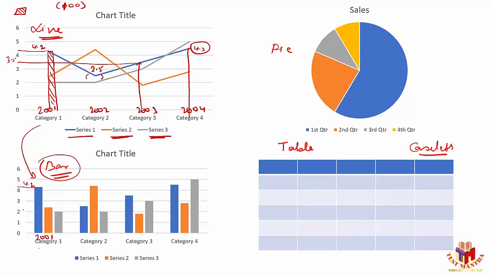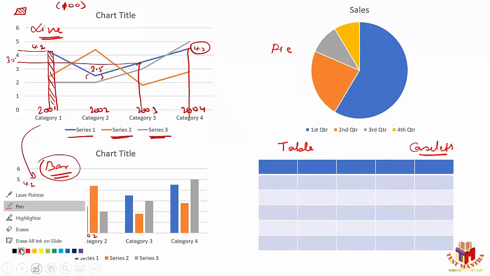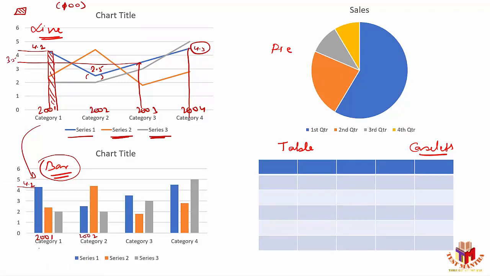Now you can identify next year also if you take 2002. So if I'm taking 2002 in this case, we have already seen in the year 2002, the value was 2.5 here. Now you can identify this is approximately 2.5. This is 2.5 in this case, right? Next year we have seen this was nothing but somewhere around 3.5.